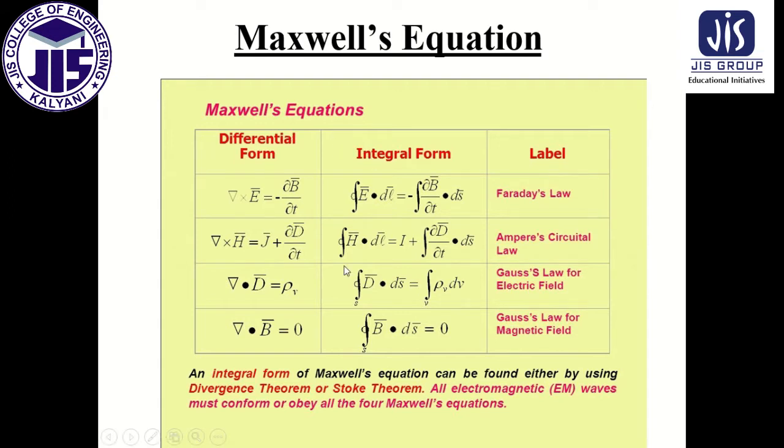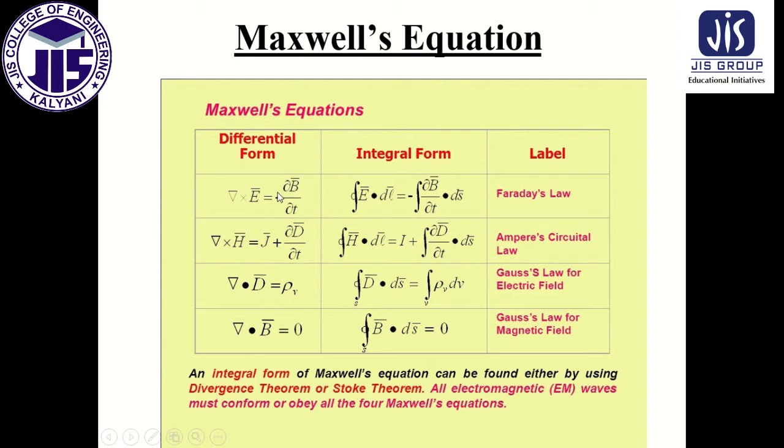So these are the Maxwell's equations. This is differential form, this is integral form and this is the label. Now what is the first differential equation? Nabla cross E equal to minus del B by del t. E is the electric field, B is the magnetic field.